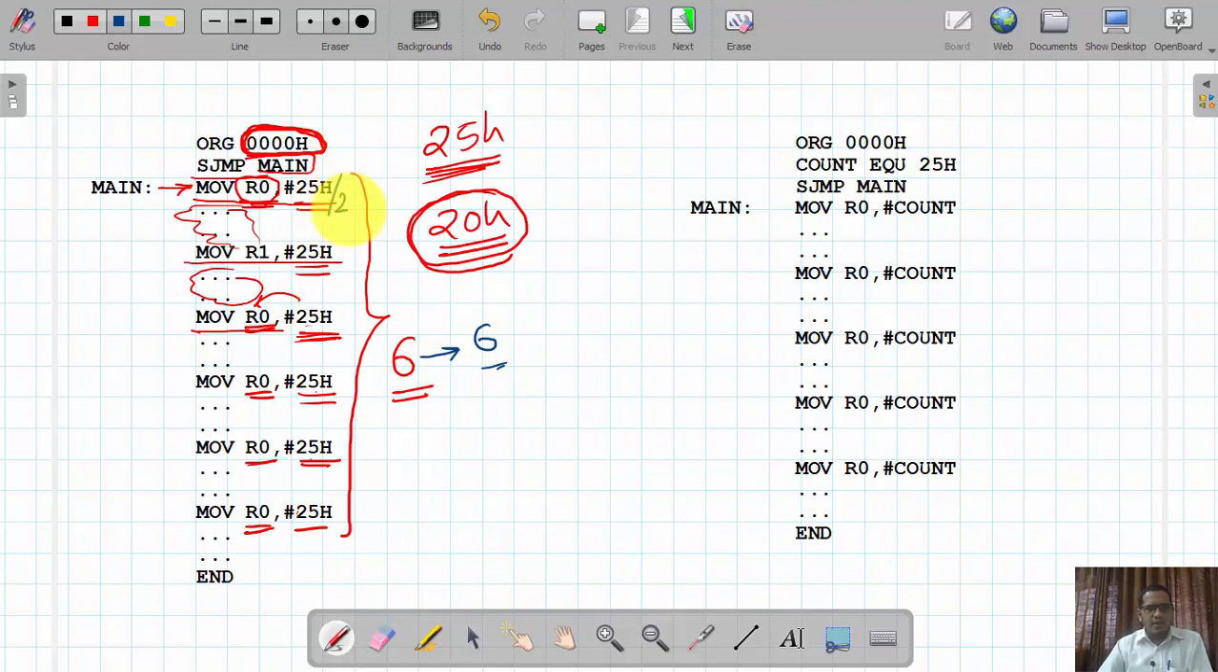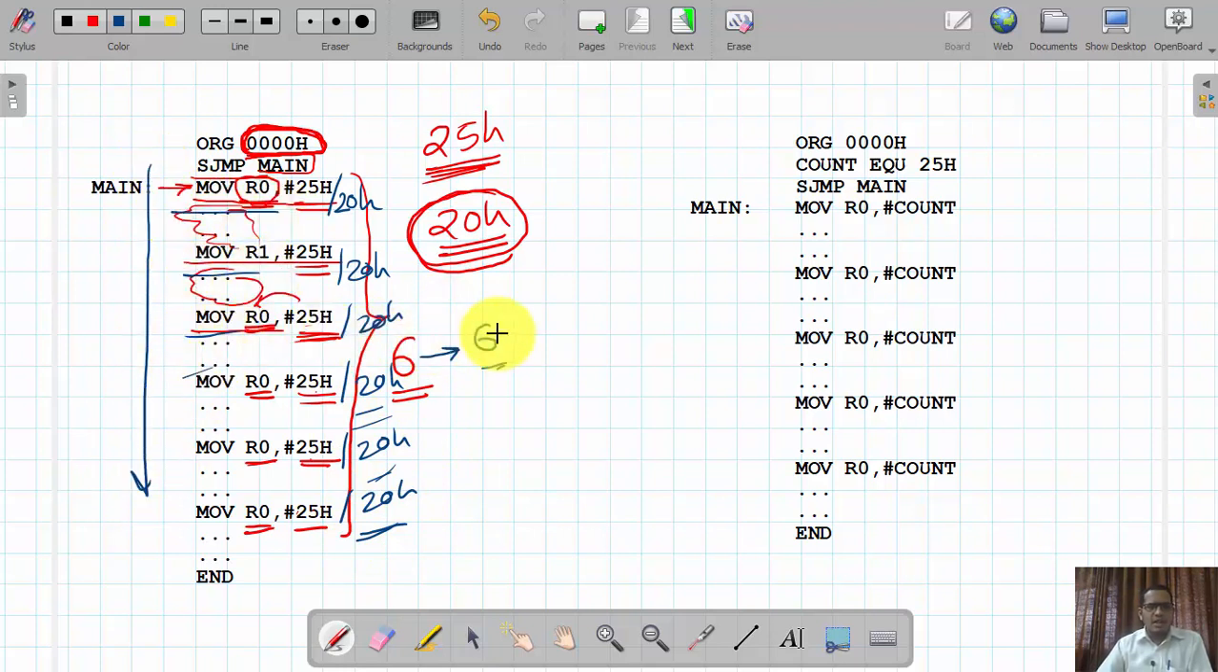So everywhere a 25h is mentioned, I am supposed to rewrite it as 20h. It means we are manually updating the 6 different instructions in our program with a new value. When the length of my code is large, and I use the same instruction multiple times, this is a tedious job. So instead of that, if I use the EQU directive, how is this flexibility provided? Let us check it out.